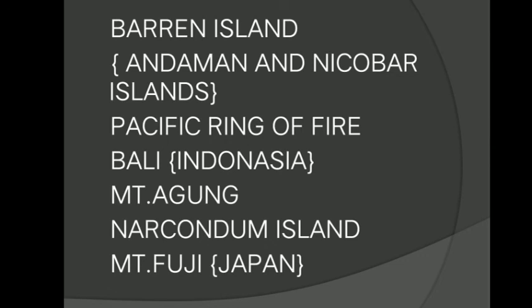Because of that, tourism in Indonesia was severely affected, and Japan is one more country which has many active volcanoes. East of the Andaman and Nicobar Islands, we have Narcondam Island, which was also active once upon a time, but now it is dormant.